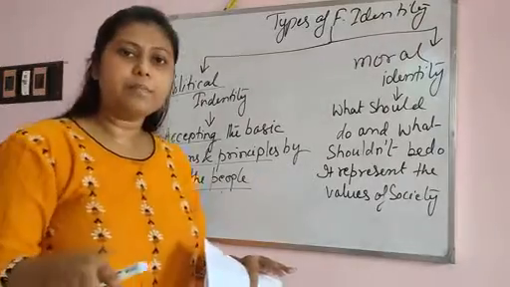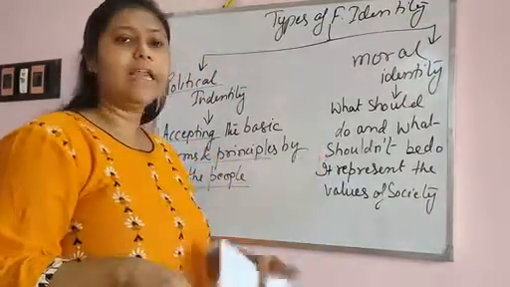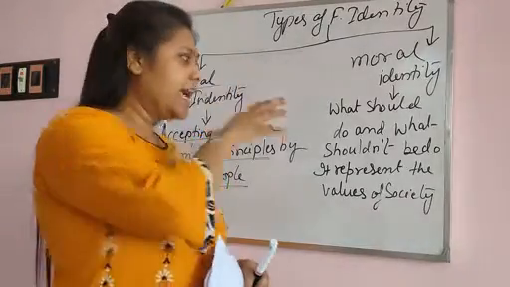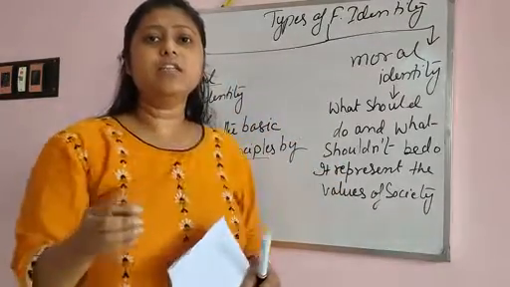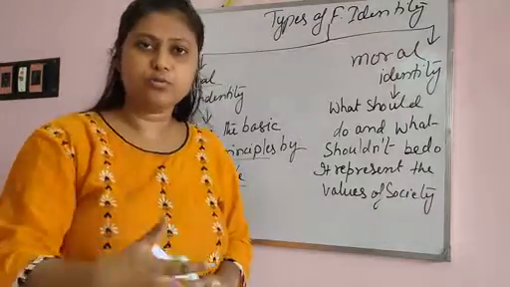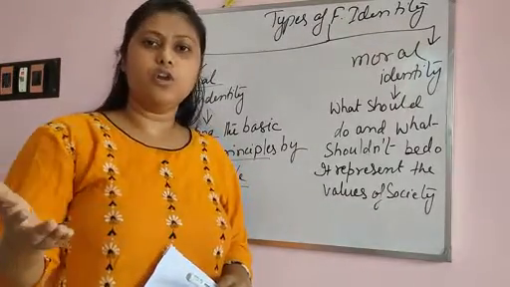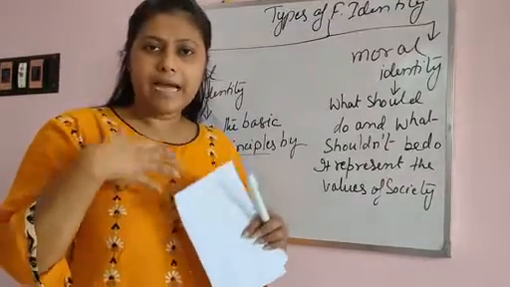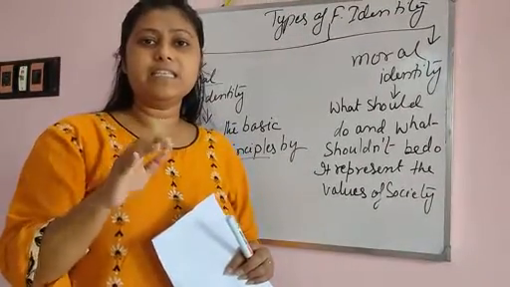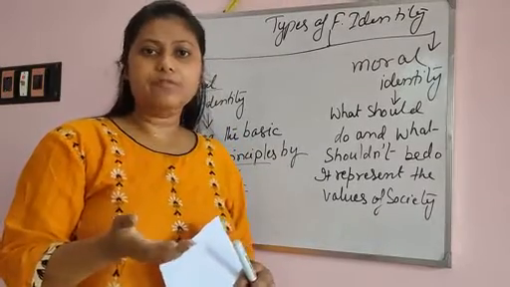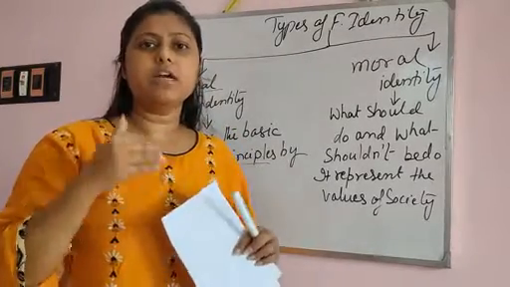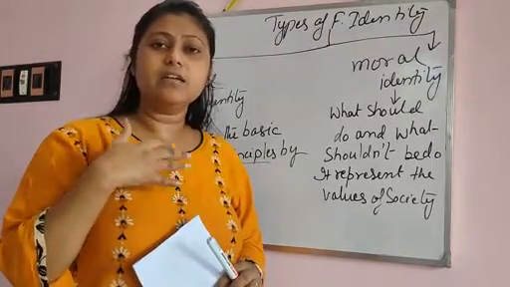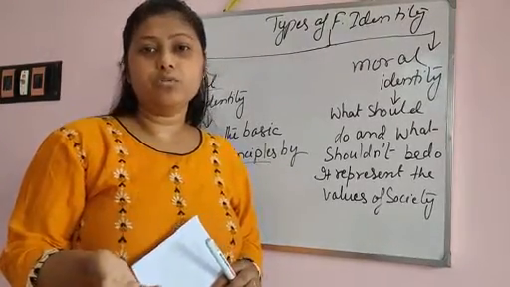Now come to the second type, that is the moral identity. Moral means ethics, your values. So this identity is not forcible. It is only about what people should do to live in the society and what they should not. Means the morality: if by my moral sense I say that this is right, then I have to do it. If my mind or heart does not give permission for doing that work because we think it is wrong, then we will not do that kind of thing.